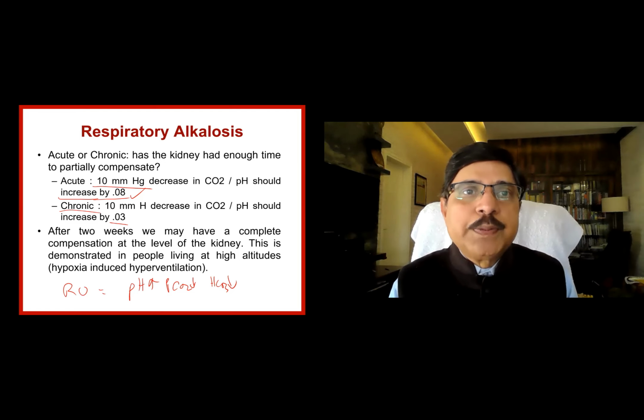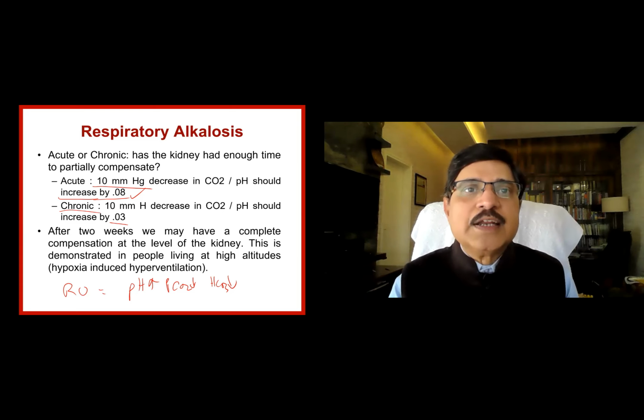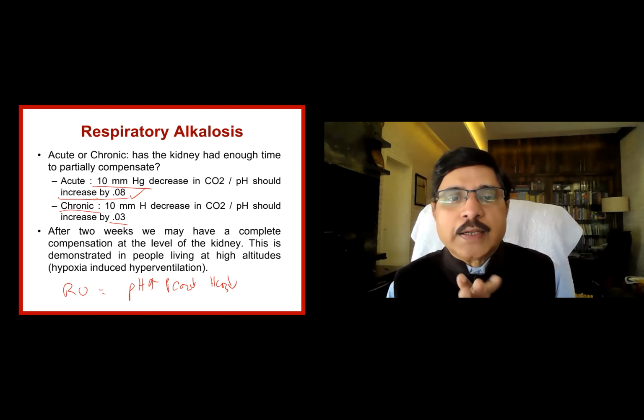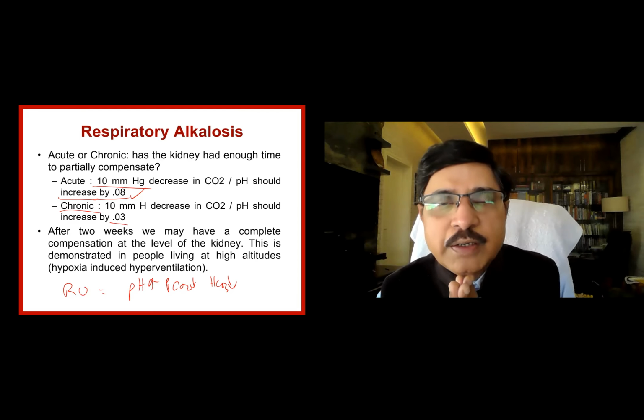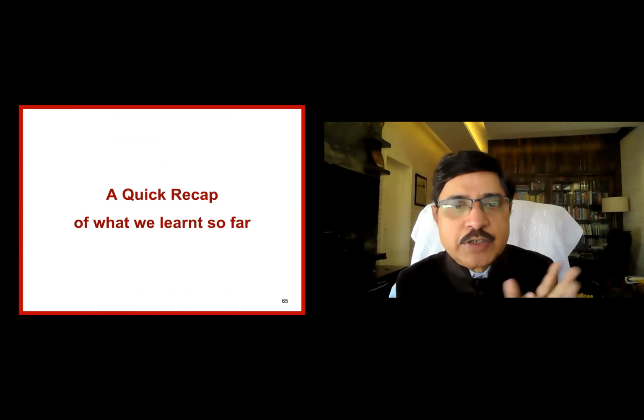Whereas in respiratory, if the pH drops due to respiratory acidosis, the primary variable carbon dioxide increases because carbon dioxide retention is the primary cause. Whereas when there is respiratory alkalosis, the pH will go up, the carbon dioxide will come down due to respiratory overactivity or hyperventilation. This is all we have learned today.